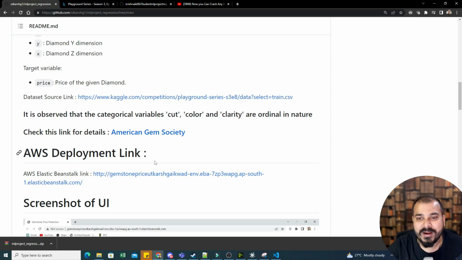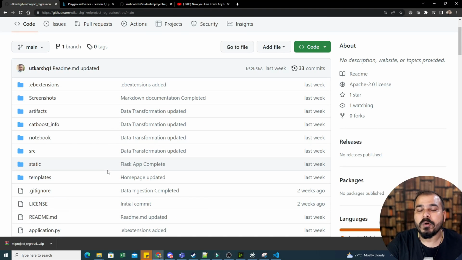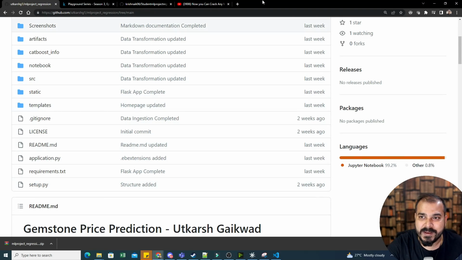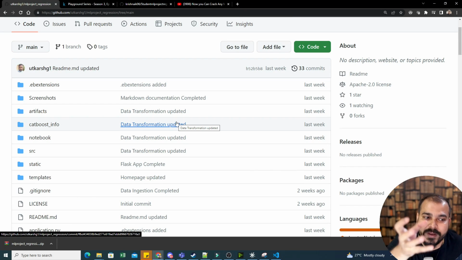So I thought, why not represent this particular project? I will take this project and deploy that in Azure. Again, guys, I'm clearly saying the credit goes to Utkarsh for this project. My project is also there, which I had developed. It is almost similar, but here what we are going to do is take this project and do the deployment in Azure.